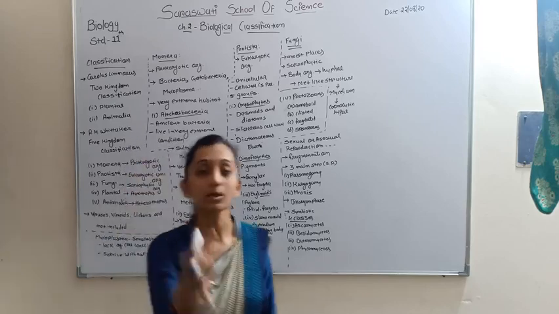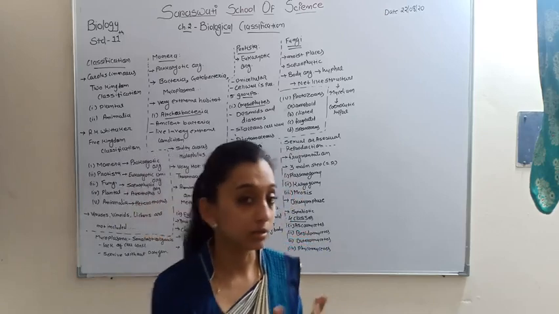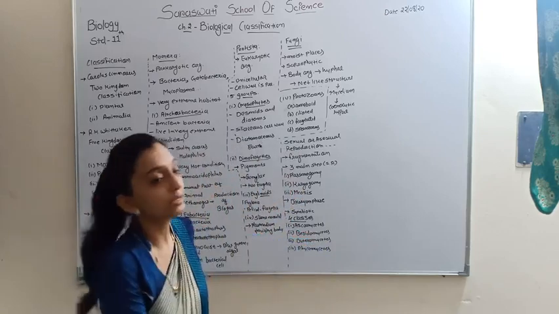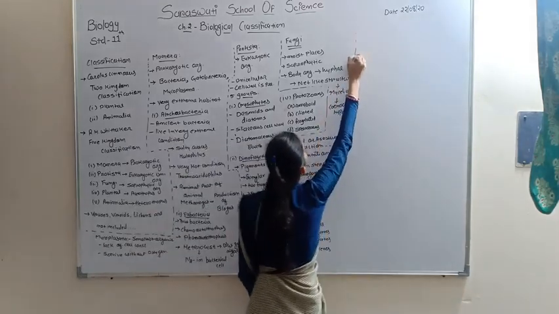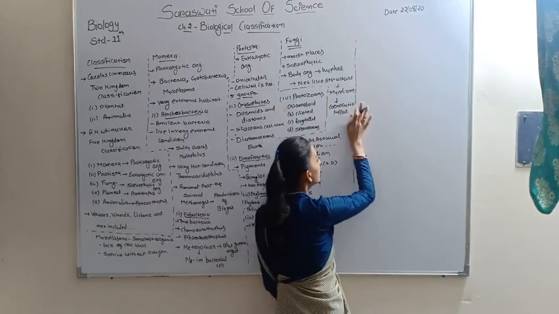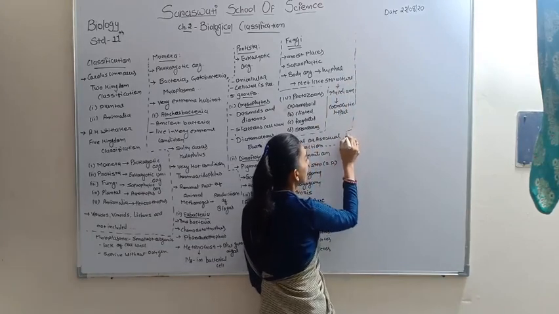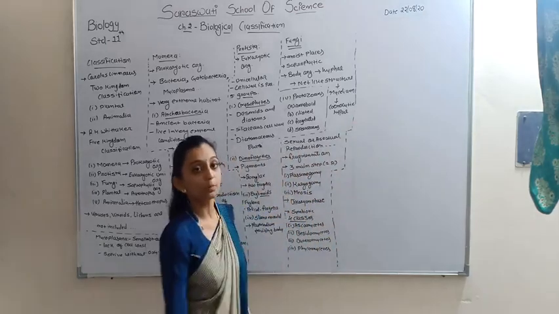In your notes, you have to write all the questions with the answers. So you have to prepare notes. Now we discuss the fourth and fifth kingdoms, that is Animalia and Plantae. So you also have to study the third chapter, Plant Kingdom.